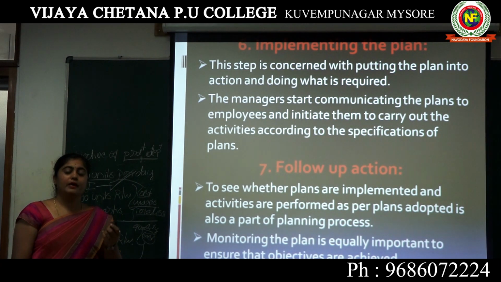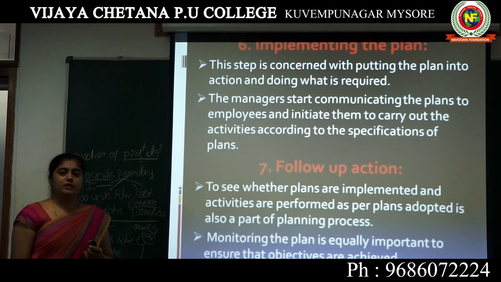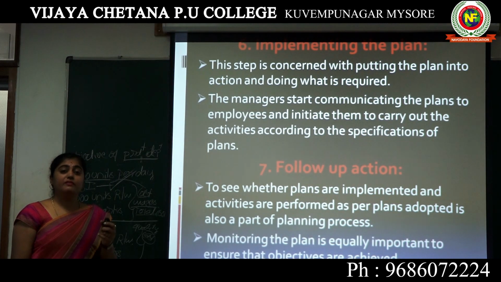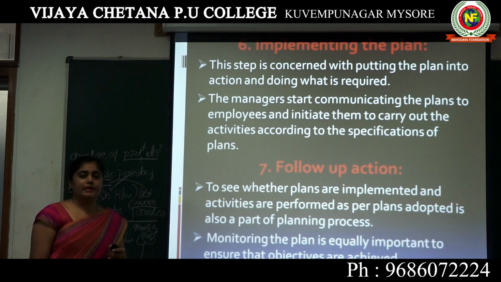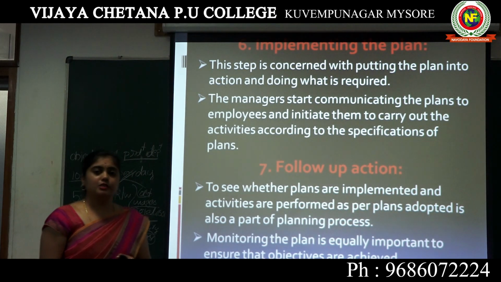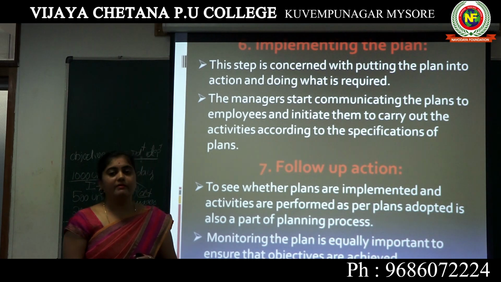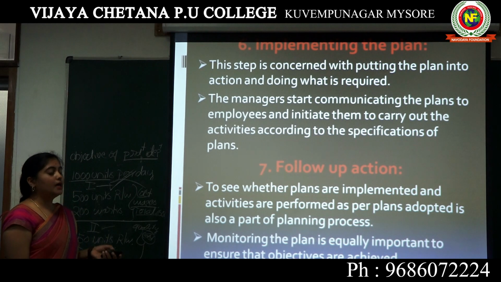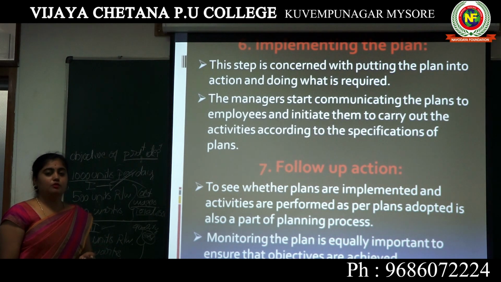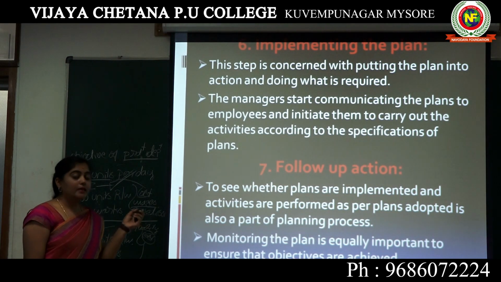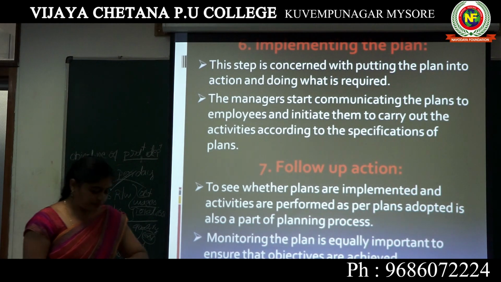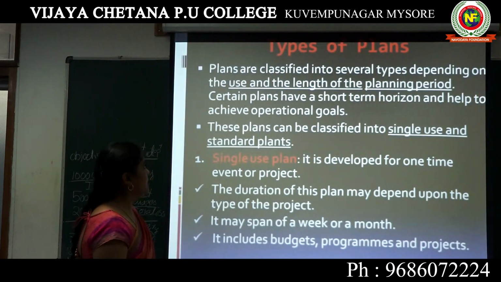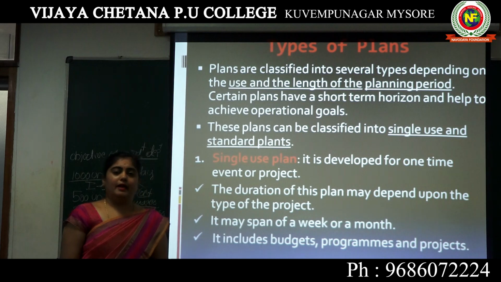Whether it is in proper working condition, and whether we can reach the organizational goals according to our objectives, has to be followed up by top level along with all the managers. So these are the 7 steps that have to be followed in the planning process. The next one, types of plans.